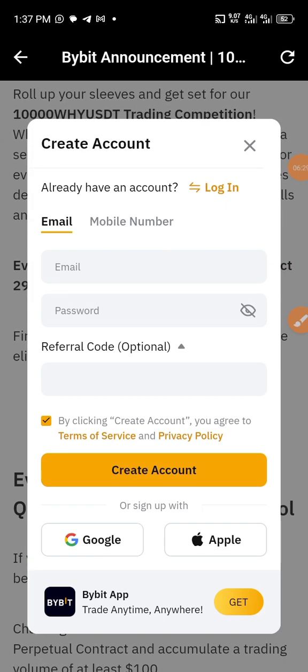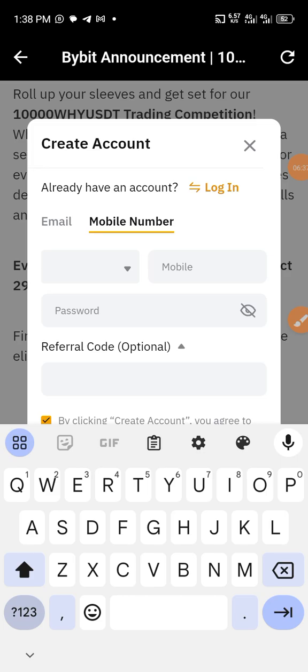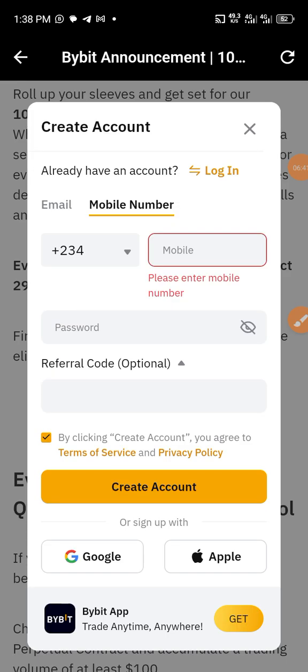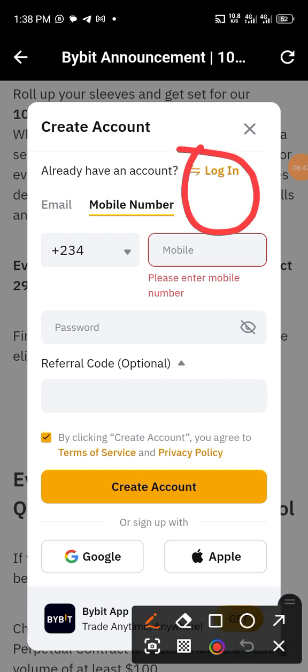In this case, I'm going to drop my referral link for you so that you can use it to sign up. If you want to sign up with a phone number, it's still allowed. You click on this place to choose your country code. And if you already have an account, all you just need to do is click on this place to log in. This is the first thing you need to do.